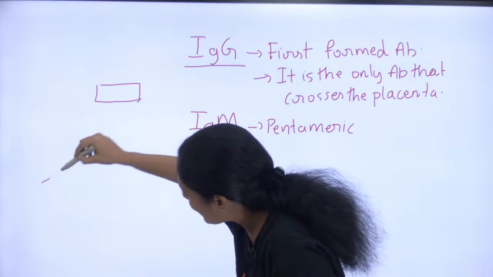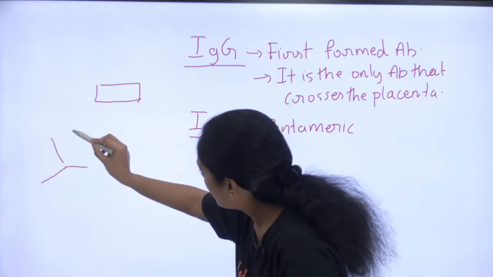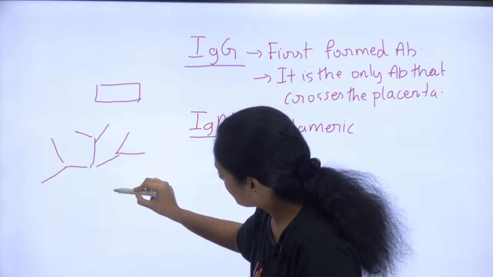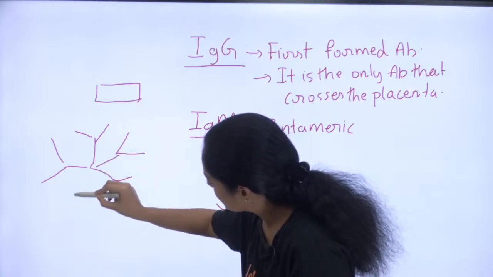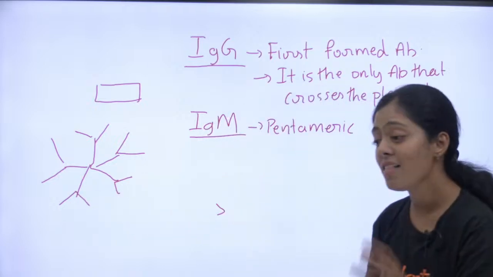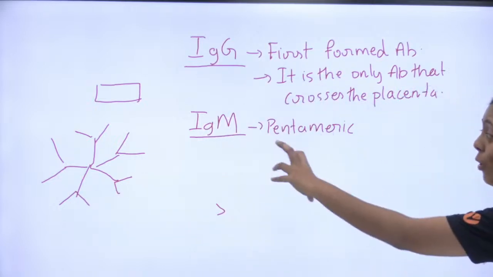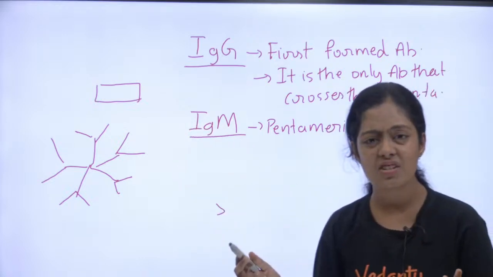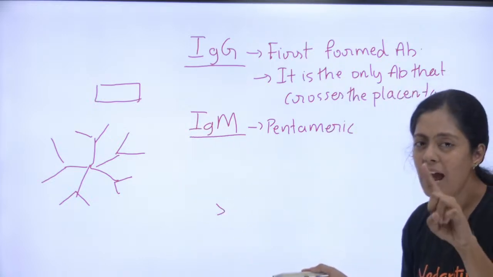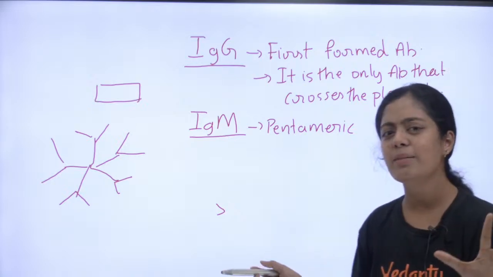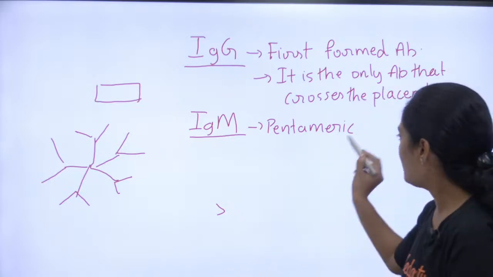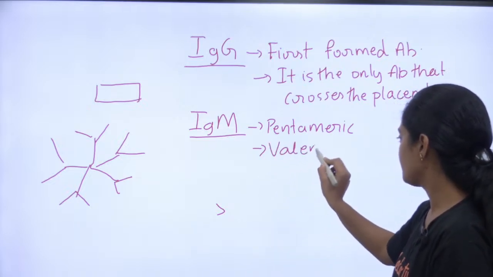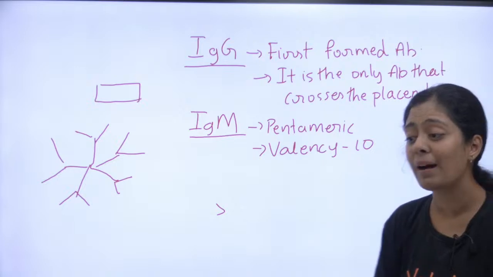Okay, how many antigens can bind here? One antibody binds 2 antigens. So with 5 antibodies, how many antigens? 10. What is the valency here? The valency is 10. It can bind to 10.